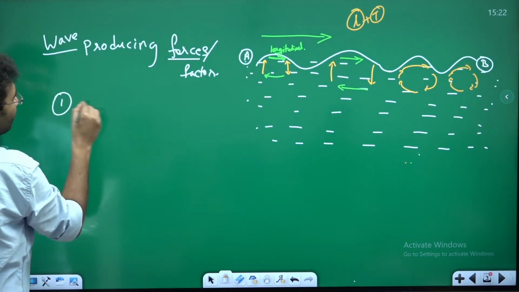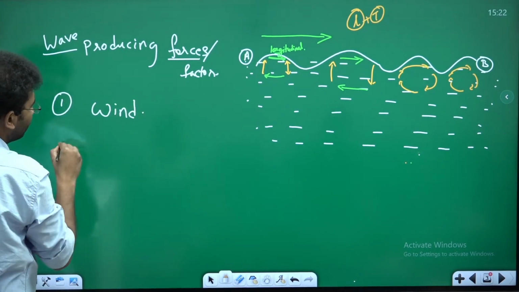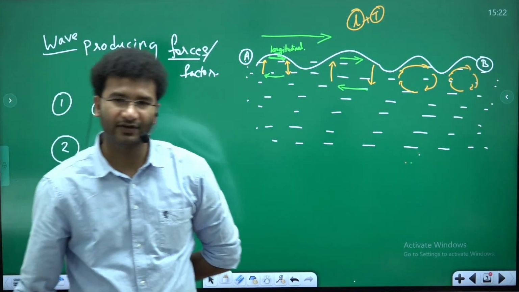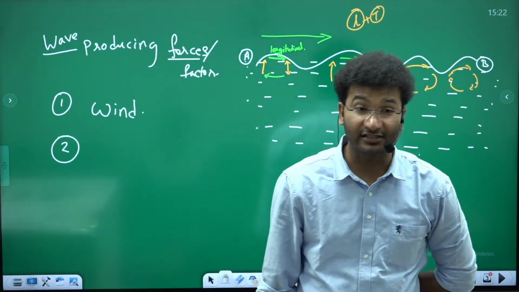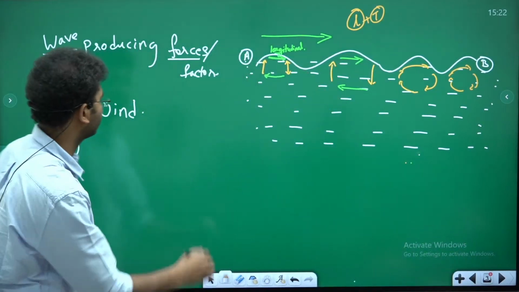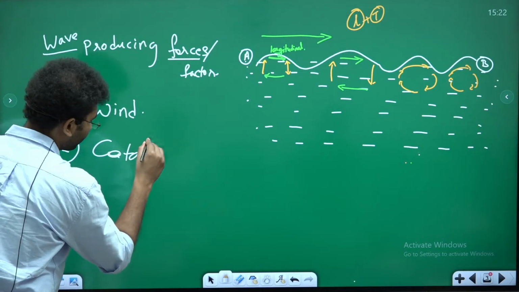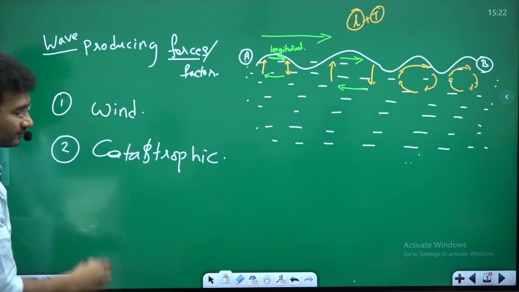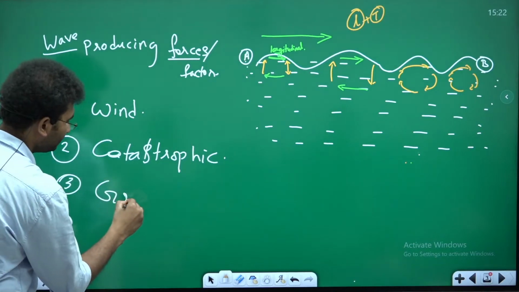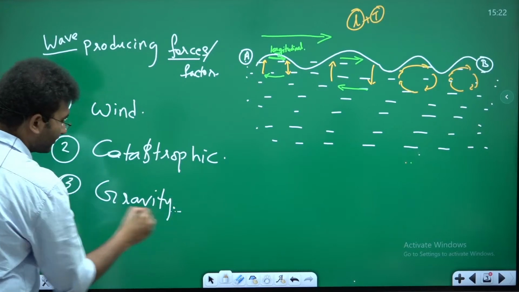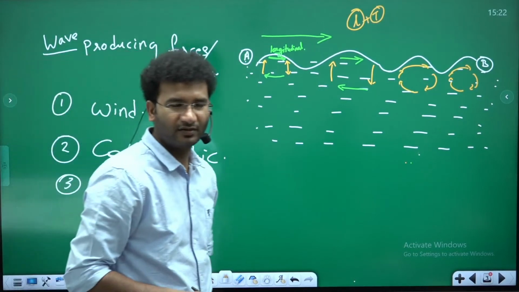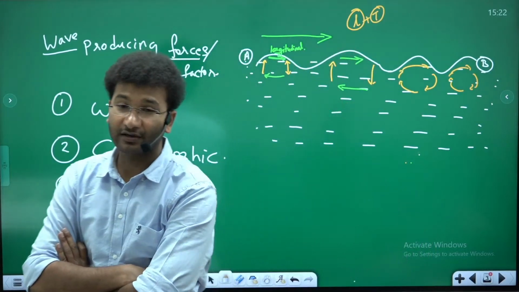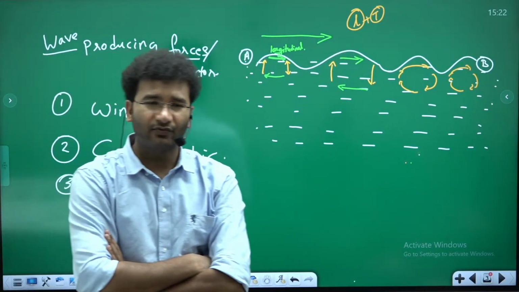The first one is wind. Next, what else can be there? What else can be the factors for the production of the waves in the oceans? It is catastrophic forces. Next, gravity. Is gravity a producing force? How is gravity acting as a force to create waves? Transverse wave is fine, but I'm talking about the producing forces.